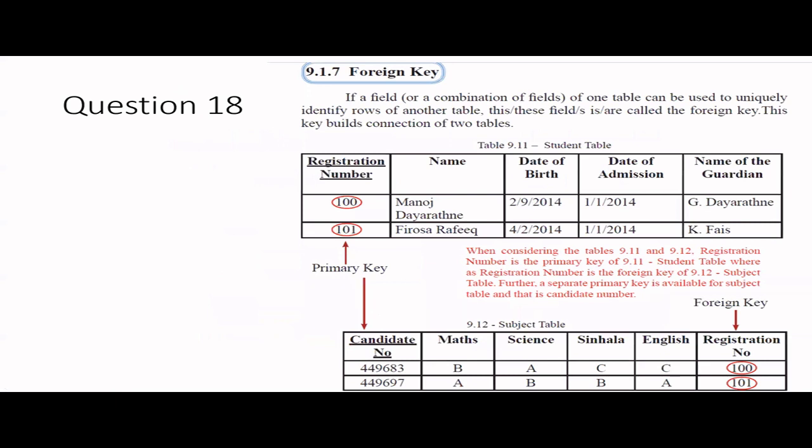And foreign key means that in one table, it's used as a primary key, but that same record is used in another table like this. For example, this is a subject table. The subject table, you have candidate information and the registration number. So this is the foreign key in this table, but this one is acting as the primary key of the student table. So if you go with this registration number to the student table, you can get all the information about the student. This is about the foreign key.